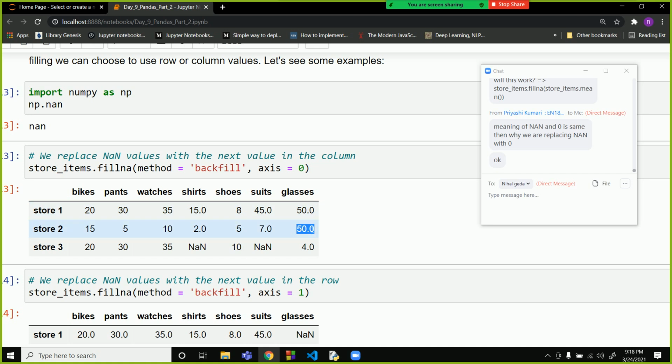Okay. Understood how backfill is filling the commands? Yes, sir.